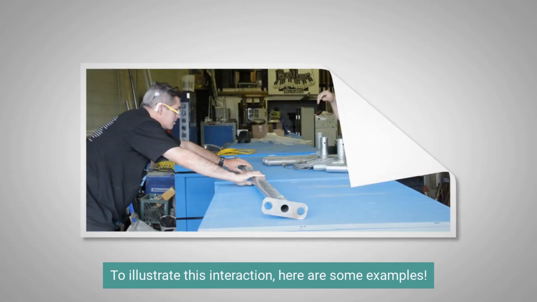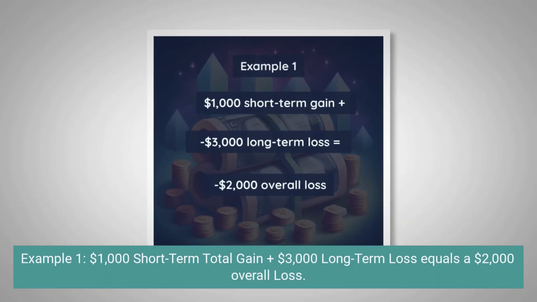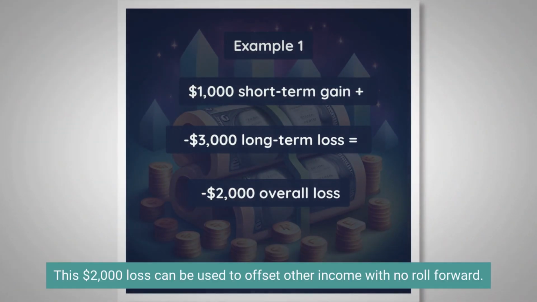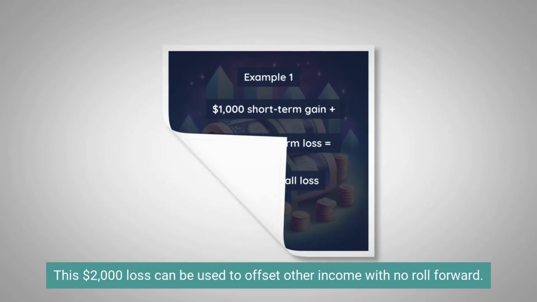To illustrate this interaction, here are some examples. Example 1. $1,000 short-term total gain plus $3,000 long-term loss equals a $2,000 overall loss. This $2,000 loss can be used to offset other income with no roll forward.